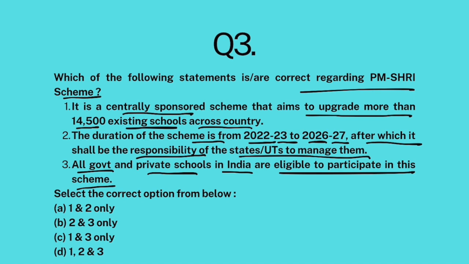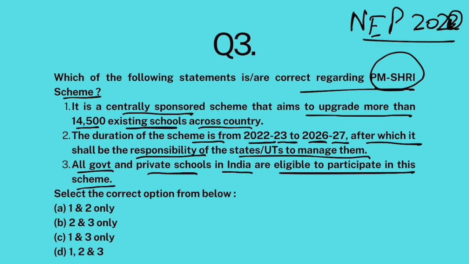Okay. So PM Shri scheme is basically a scheme in which government will upgrade its schools, government schools, okay, into model schools as per the new education policy 2020. These would be centers of excellence, school excellence, okay. Now this scheme is a centrally sponsored scheme. What that means is that this scheme will be implemented by state government, okay. But center will provide money for it.